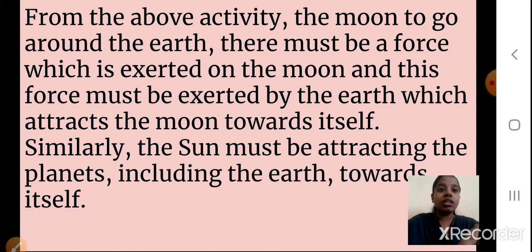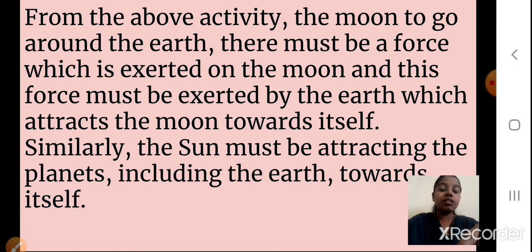Okay students, so here we can get some explanation. When the moon is going around the earth, there must be some force exerted on the moon, and this must be exerted by the earth, because of which the moon is getting attracted towards the earth. Similarly, the sun must be attracting the planets. As I told you before, any two objects in the universe may be attracted because of this force. So similarly, the sun must be attracting the planets, including the earth, towards itself.